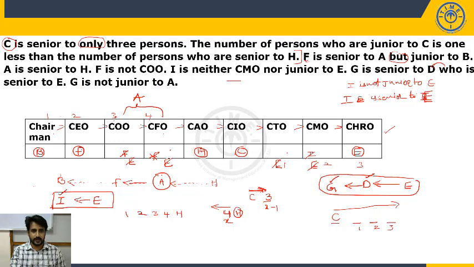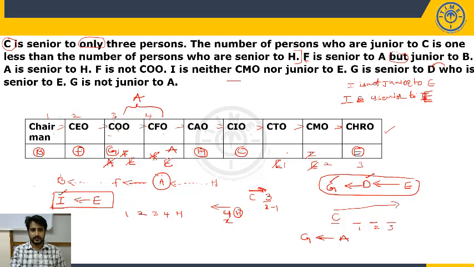Now what is the last point? G is not junior to A. G is not junior to A is as good as G is senior to A. Now earlier we had a doubt: A is either COO or CFO. Now I can confirm that A cannot be COO, so A has to be CFO. When A is CFO, G is senior to A, so G will be COO.